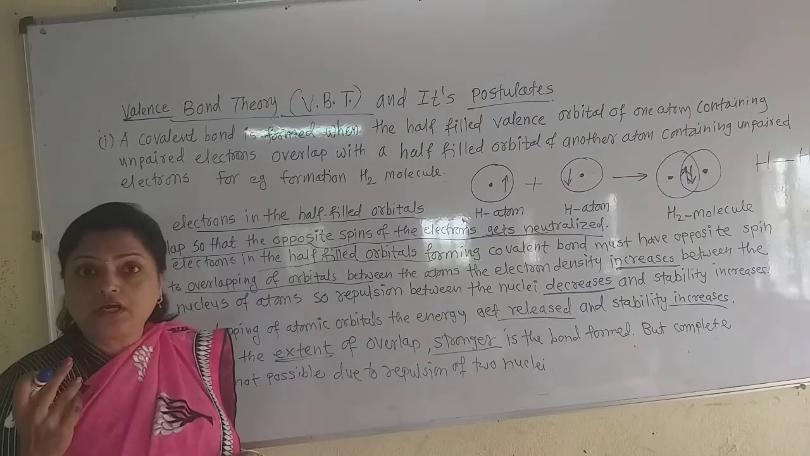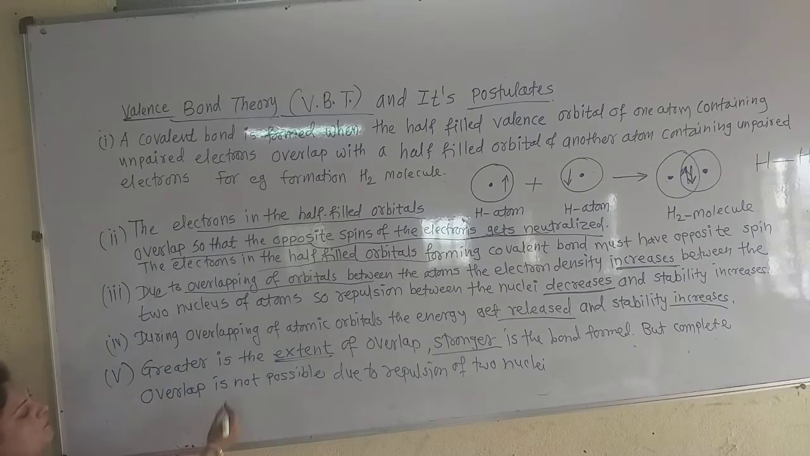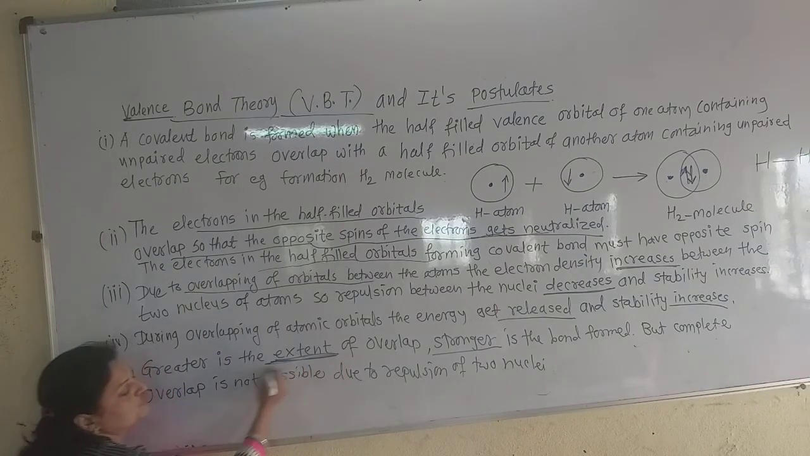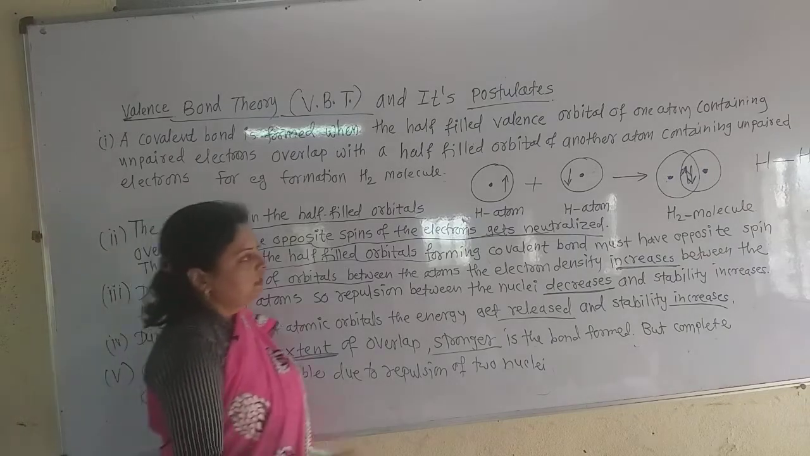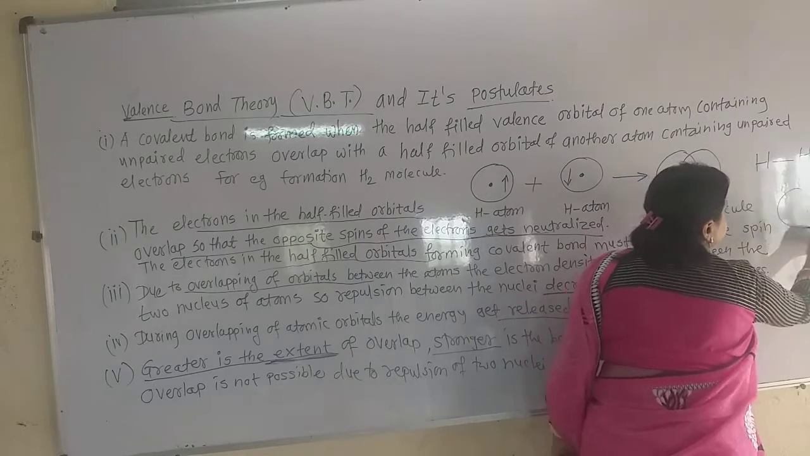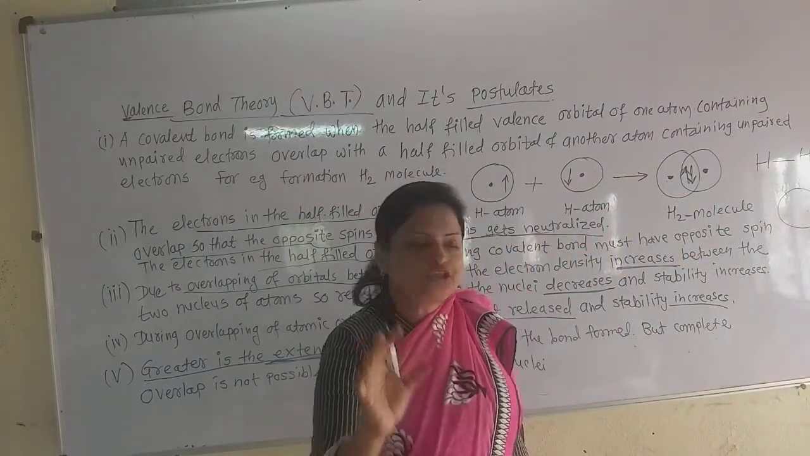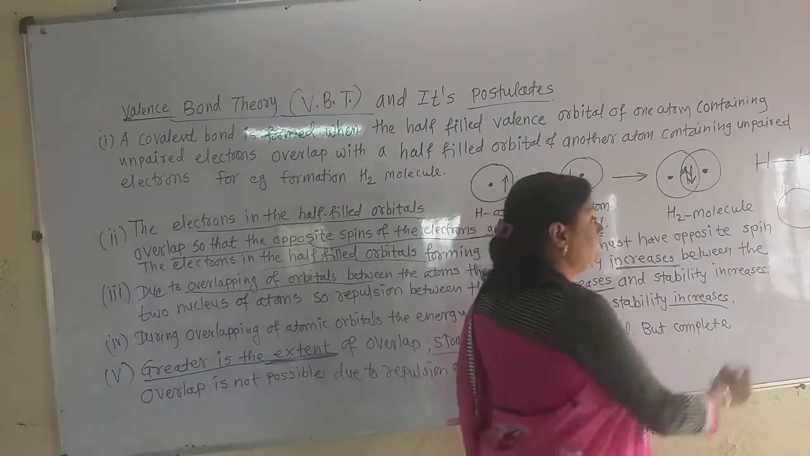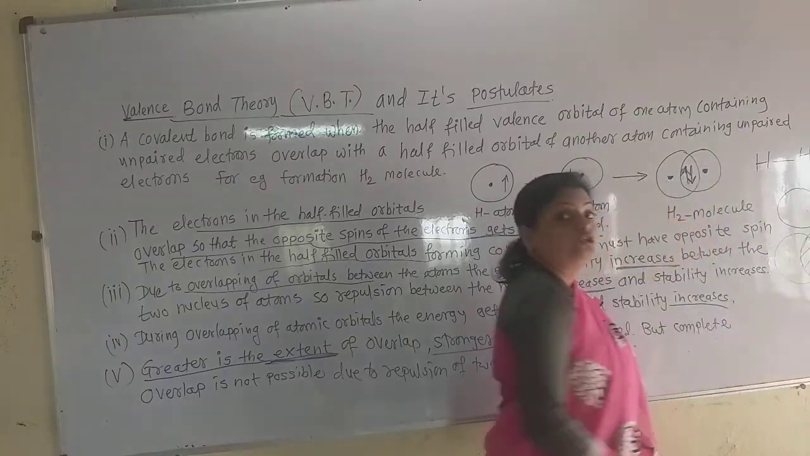Now the fifth postulate is what? Greater the extent of overlap, that is the proportion. Extent means proportion. Greater the extent of overlap, stronger is the bond formed. What does that mean? Now see this, here is the extent of overlap. Now if the extent of overlap is minimum, then the bond is not as strong as this bond. But if the extent of overlap is maximum, then the bond formed is the stronger bond.